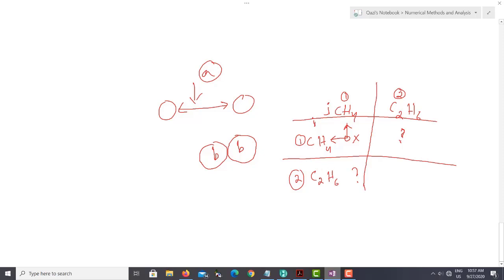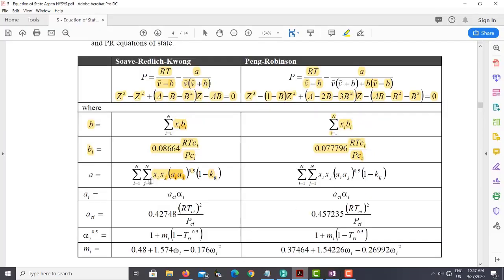If you have a molecular interaction between I2 and J2, no, because they are similar molecules. So what this I and J means is the interaction between the mole fraction of component I, the first component, and the mole fraction of component J. Let's say in this example, mole fraction of methane, mole fraction of ethane, the interaction of methane and the interaction of ethane. Similarly, it is basically a square root. Then you multiply this with 1 minus the binary interaction parameter.